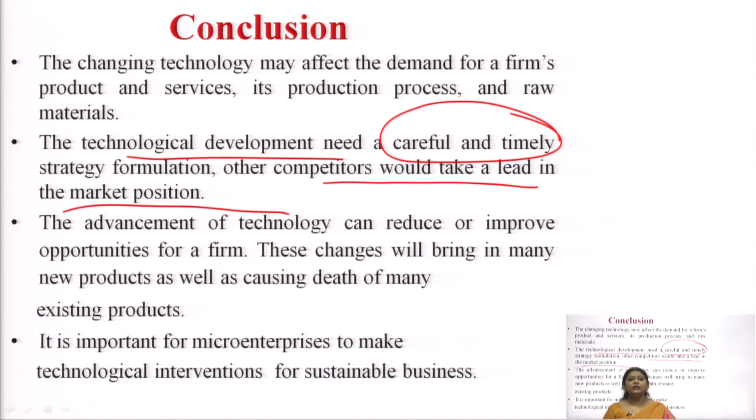For that point of time, I have to create a strategy to bring in new products. So for the micro enterprises, it is important that we should make technological interventions so that my business is sustainable, and that is why we are studying why technological factors are important.